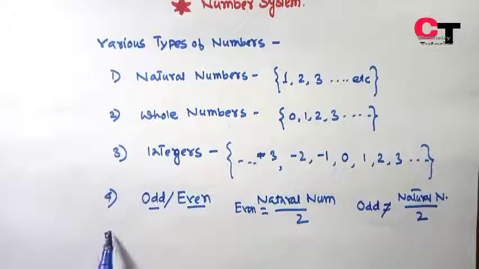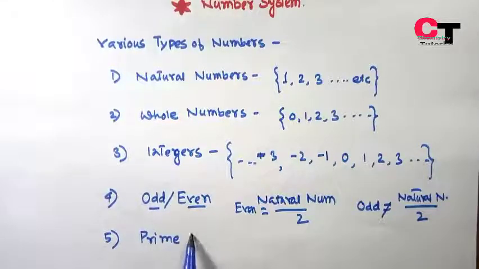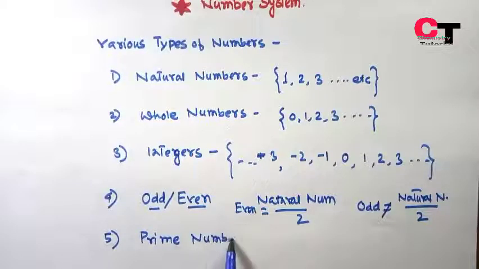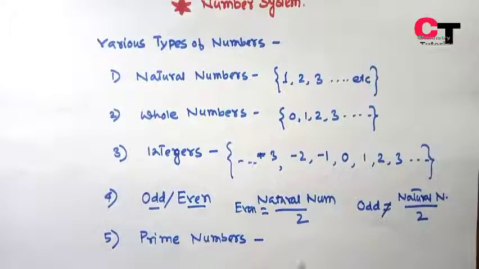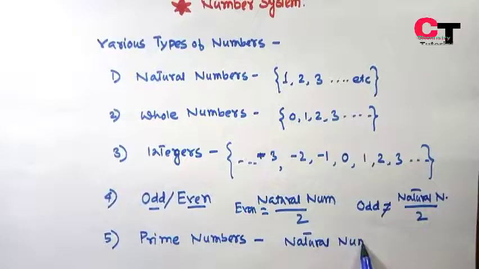The fifth one will be prime numbers. These are also natural numbers, some kind of natural numbers, but there are some characteristics of prime numbers.